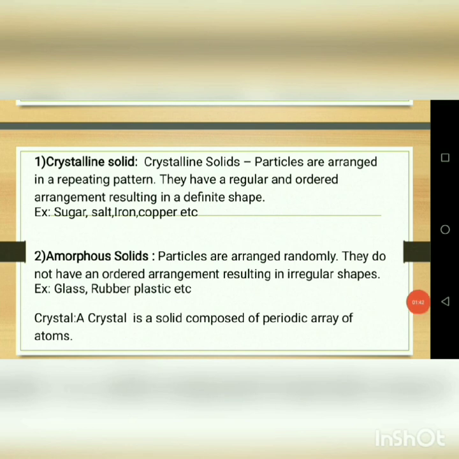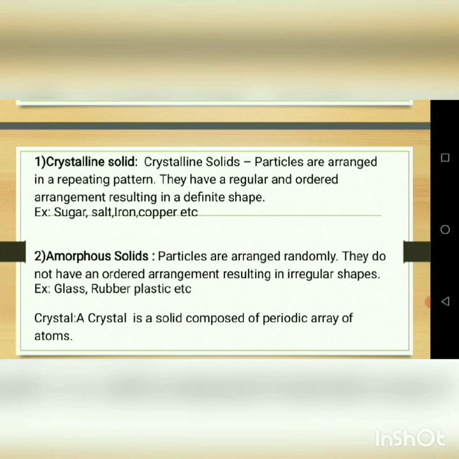Crystalline solids have particles arranged in a repeating pattern. They have a regular and ordered arrangement resulting in a definite shape. Okay, so what is the meaning of that? In a crystalline solid, the particles are arranged in a repeating pattern, with a regular and ordered arrangement resulting in a definite shape. So it is called the crystalline solid.